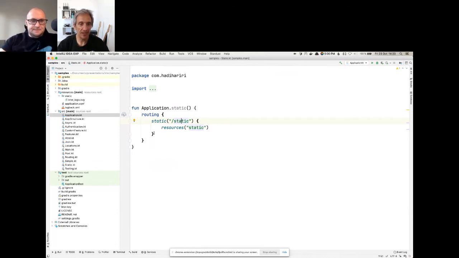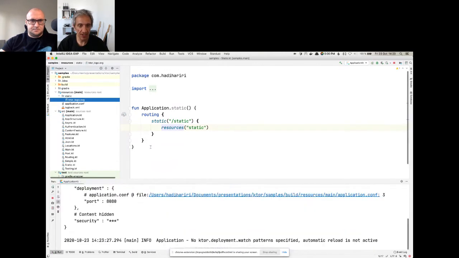So when I do anything /static, that means that anything under that URL is going to be static. Now we have to tell Ktor where these static files are located. And in our case, we're saying that they're resources under the folder static. And in this case, I have a single logo file, a single SVG file, which is the Ktor logo.